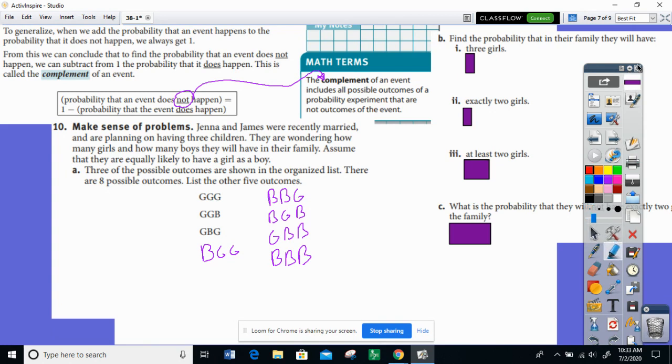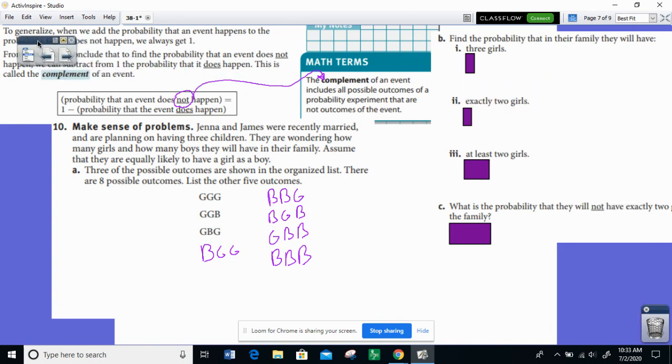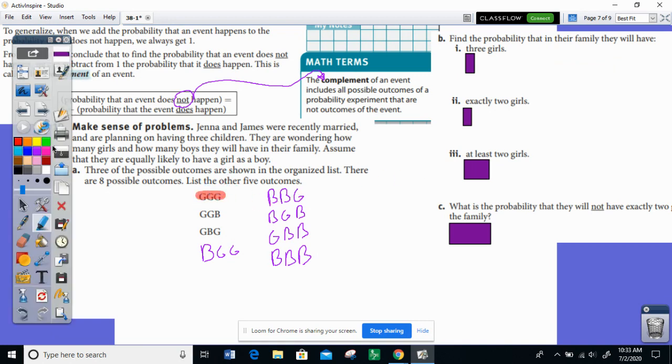So now they want us to use this list to find some probabilities. Find the probability that in their family they will have 3 girls. Well, there's only 1 way that will happen. So that probability is 1 out of 8. Find the probability that they will have exactly 2 girls. Well, they could have girl, girl, boy, or girl, boy, girl, or boy, girl, girl. That is 3 different possibilities where they have exactly 2 girls out of 8 total, so that's a probability of 3 out of 8.